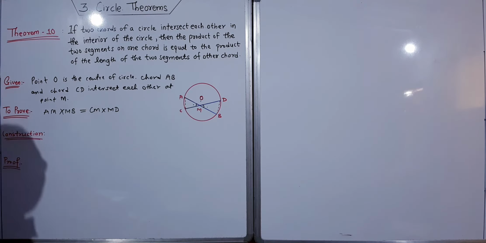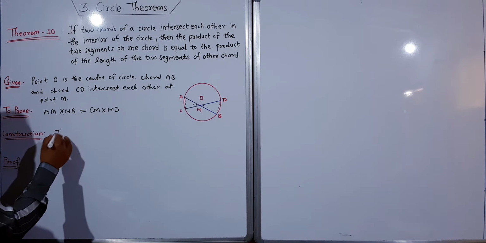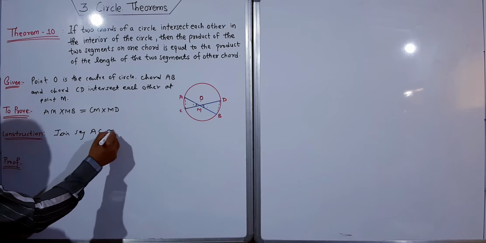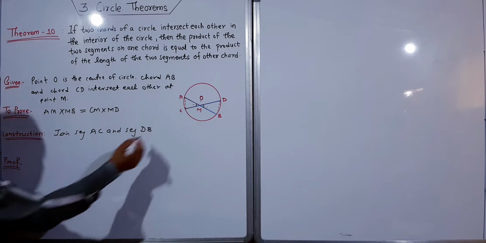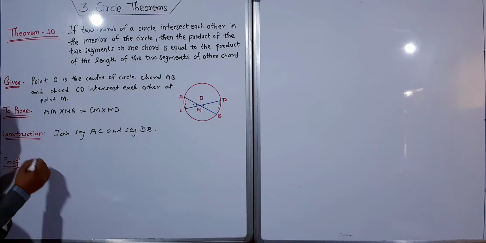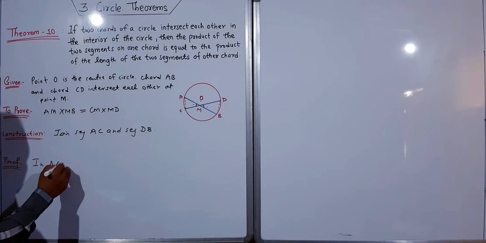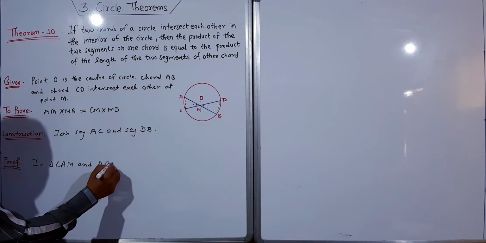Now I have to join AC and DB. Just write join or draw: join seg AC and seg DB. So you have to join this. Then in triangle CAM and triangle BDM, it is very easy.